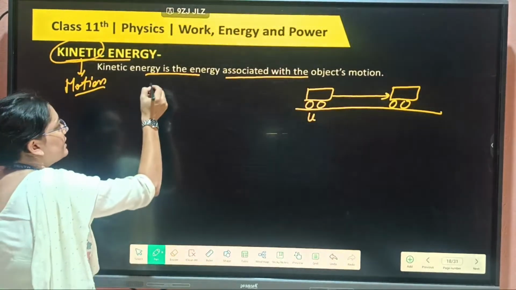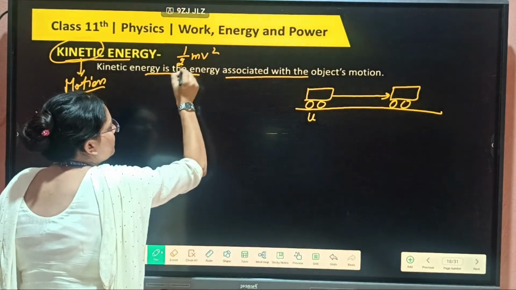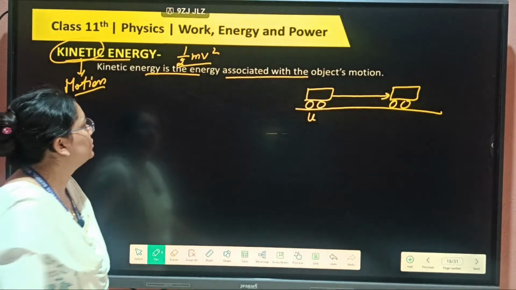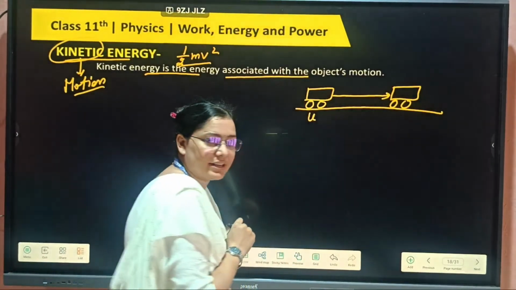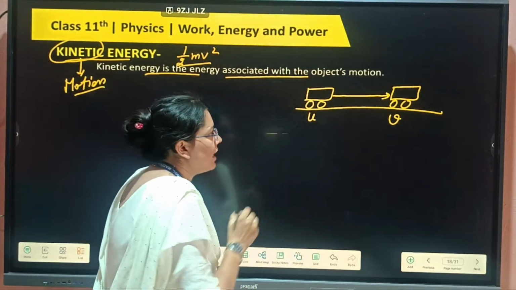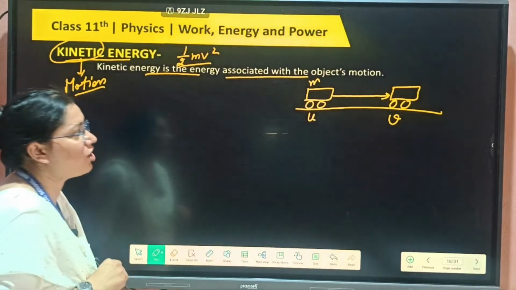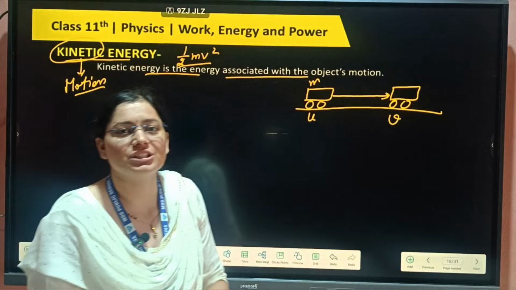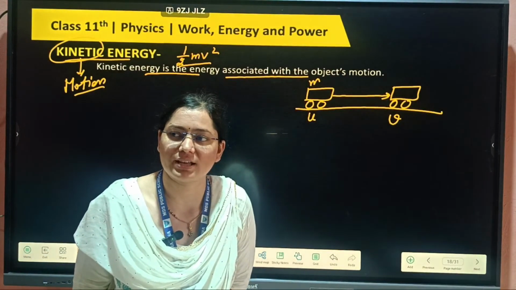So for this kinetic energy, the formula we can write is half mv square. Half mv square. The initial velocity of this object, let us take u, final velocity v, m is the mass of this object, then how much energy will there be. Wherever we have to find energy, first we will find the work done, and work done is always stored in the form of energy only.